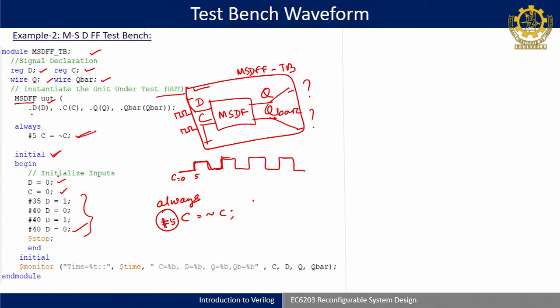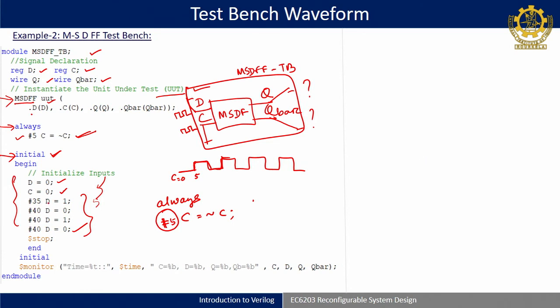So once C is 0, and these two blocks I told you, all the initial, always, continuous assignment statements, structural or gate level primitive coding will all execute parallelly and concurrently, but the body of each will execute one after another. Understood? So that is why when C is 0, at the same time there is a trigger. So C now becomes not of C, that is 1. Then with a delay of 5, this will keep on creating the clock inputs.